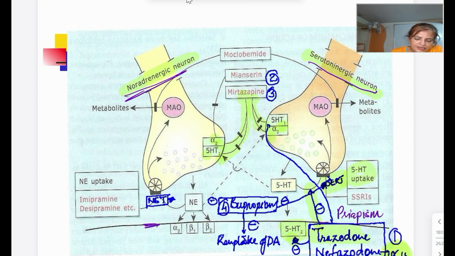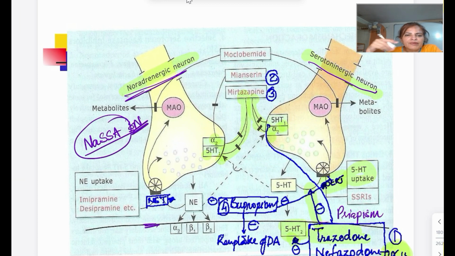इसको और हम क्या कहते हैं? This group of drug, it is also called noradrenergic and specific serotonergic antidepressant. इसका ऐसे भी, this is important short note, ये ऐसे भी आता है. Why specific serotonin noradrenergic, तो ये कर ही रहा है, ठीक है. So they are going to increase the level of both.